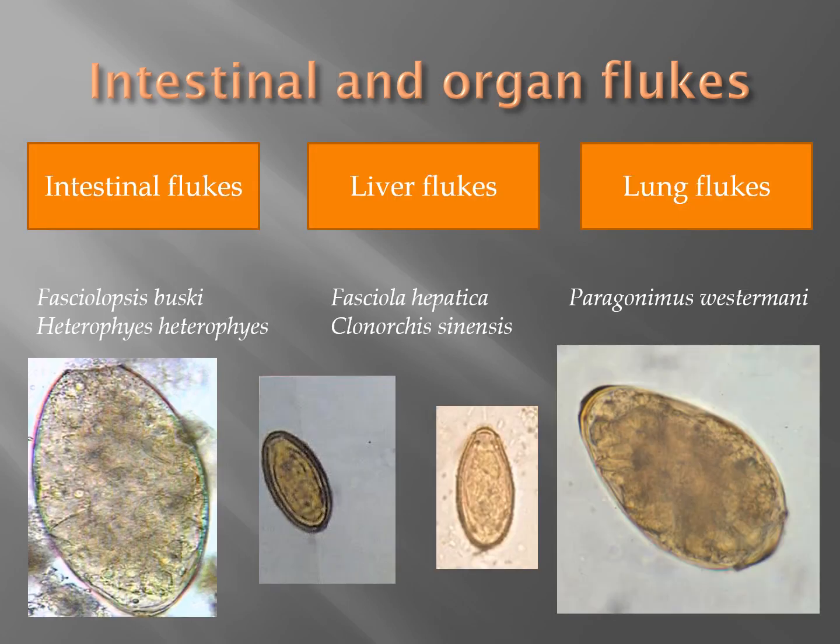Let's go ahead and summarize the intestinal and organ flukes. The intestinal flukes include Phaseolepis busci and Heterophes, and you can see those pictures in that respective order on the bottom left. The liver flukes would be Fasciola hepatica, which happens to look exactly like Fasciolepis busci. The ova of Fasciola hepatica and Fasciolepis busci look exactly the same. Then another liver fluke is Clinorchus sinensis, and you can see that in the third image on the bottom.